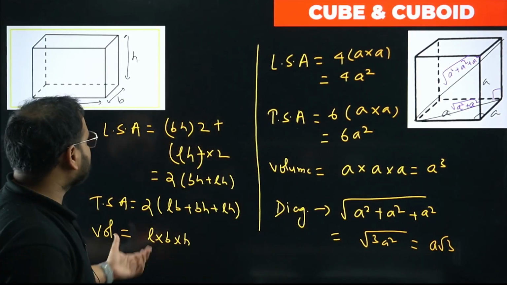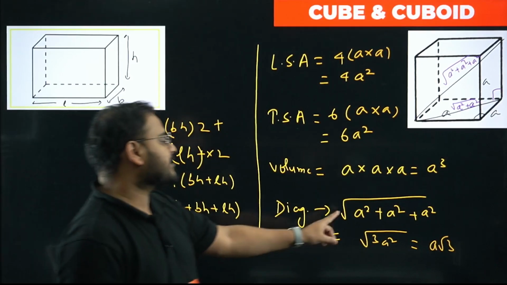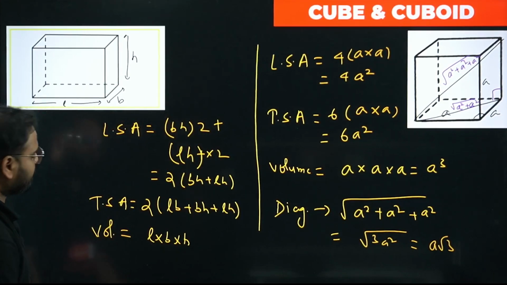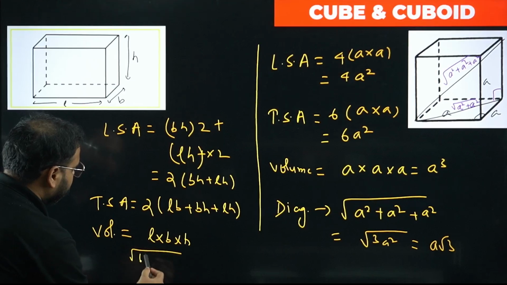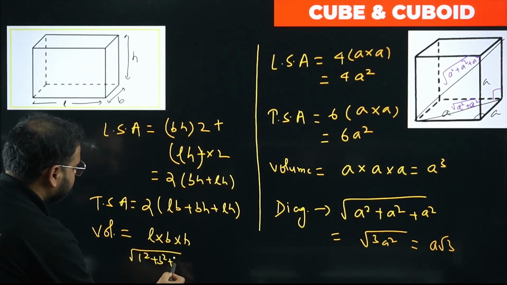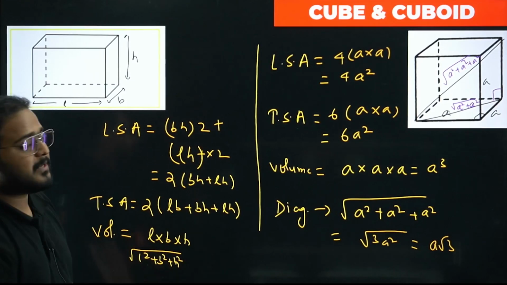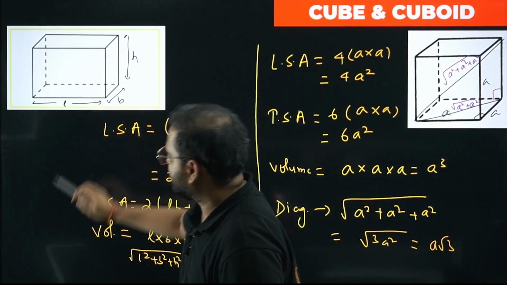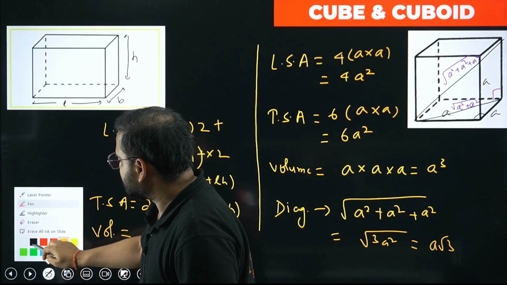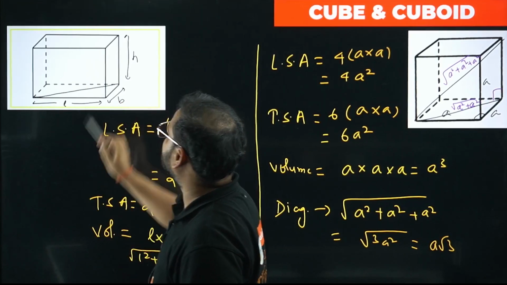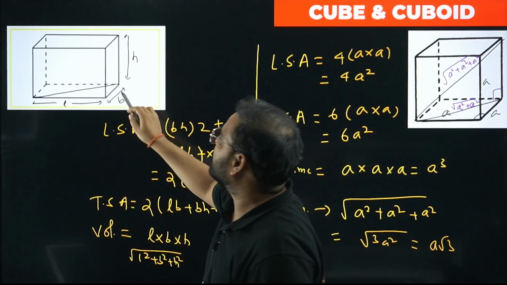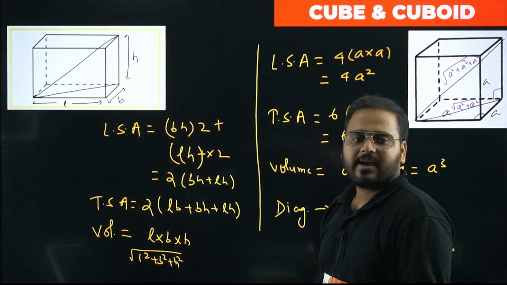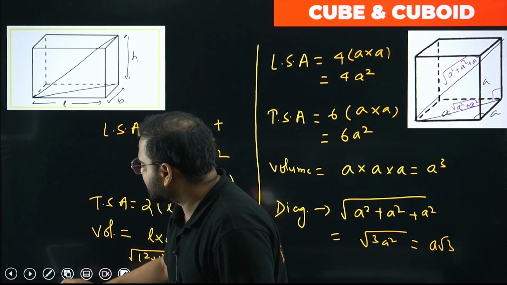What about the diagonal, sir? It will be the same. In this case, you're going to get root of L square plus B square plus H square. Same concept: L here, B here. Just use this diagonal first. It'll become root of L square plus B square. Then take it with the height and join this line. You're going to get L square plus B square plus H square.